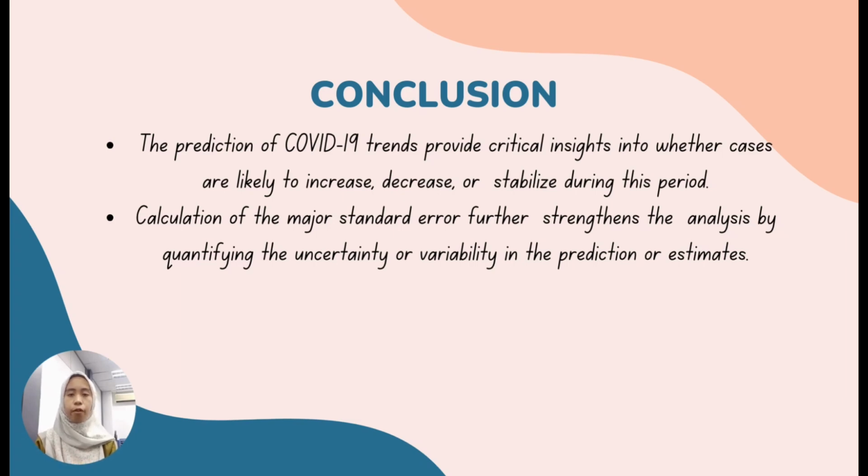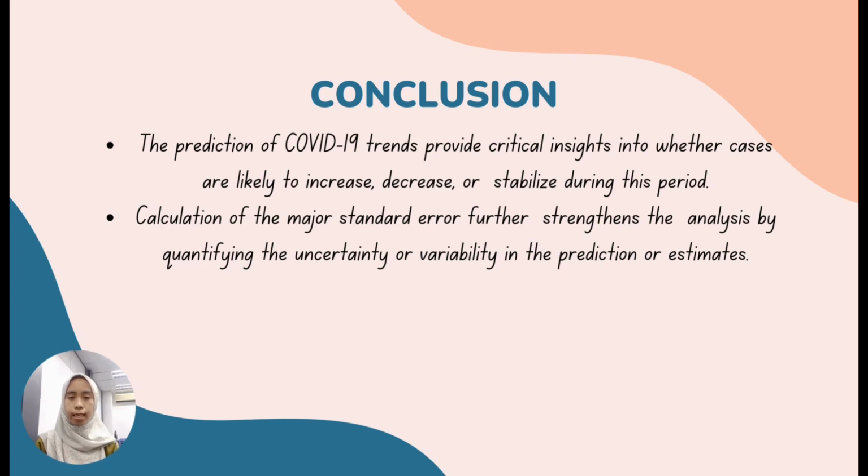Several important conclusions can be drawn when the objective of predicting the trend of COVID-19 in Sarawak for April 2020 and calculating the major standard error are achieved. The prediction of COVID-19 trends provides critical insight into whether cases are likely to increase, decrease, or stabilize during this period. This knowledge is essential for policymakers and healthcare authorities to make informed decisions regarding public health measures, such as implementing or relaxing restrictions and allocating resources.